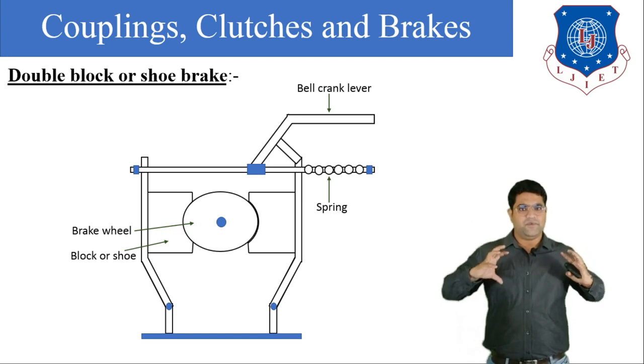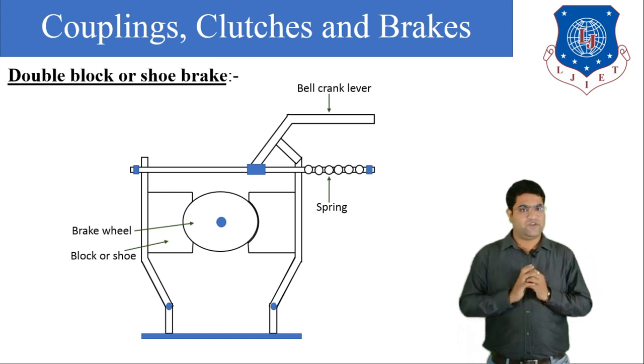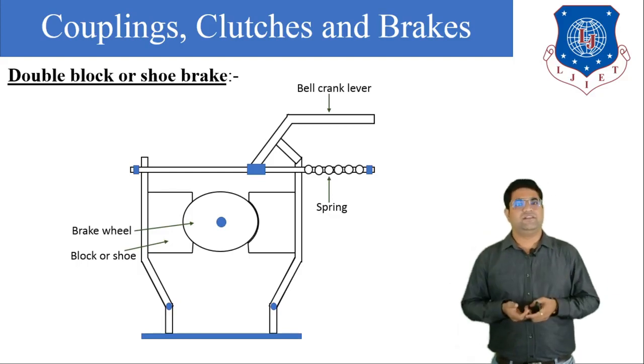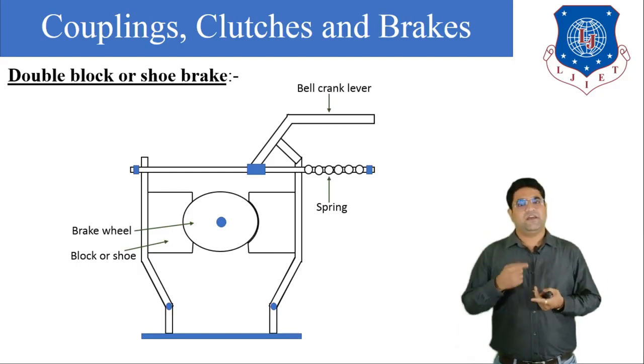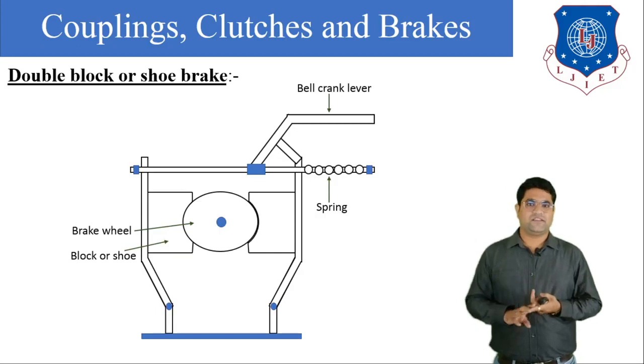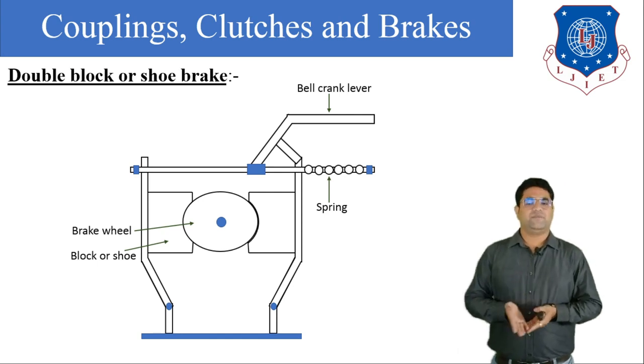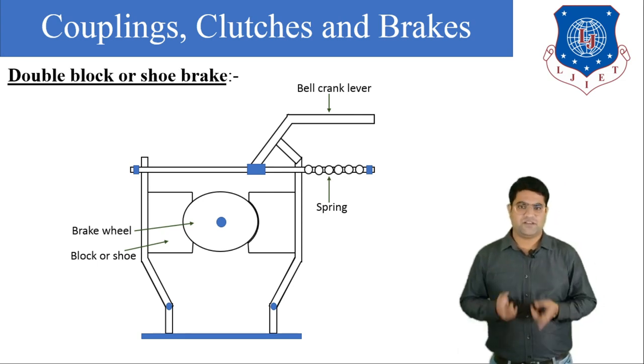Both the shoes will be engaged with the rotating wheel. Now whenever the shoes are engaged with the rotating wheel, an opposing frictional force is provided. So we can say that the opposite frictional force is acting on the wheel, so that the speed of the wheel will be reduced because of this frictional force.